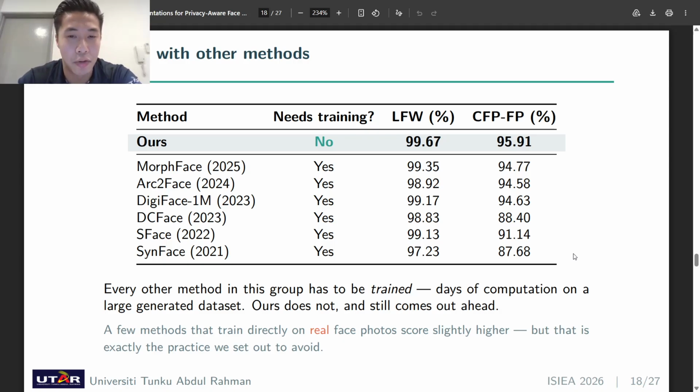Now, ours is a no. It still comes out ahead of both of the benchmarks listed here. One thing we need to be straight about is that a few methods score slightly higher than us, but they get there by training directly on real face photography, which is exactly what this talk is trying to avoid. This is not a loss, okay? But it is a trade-off that we choose.